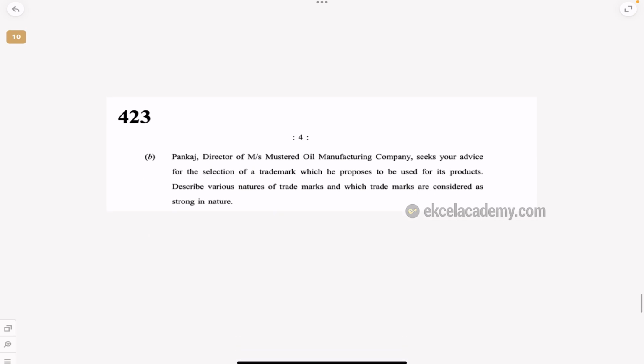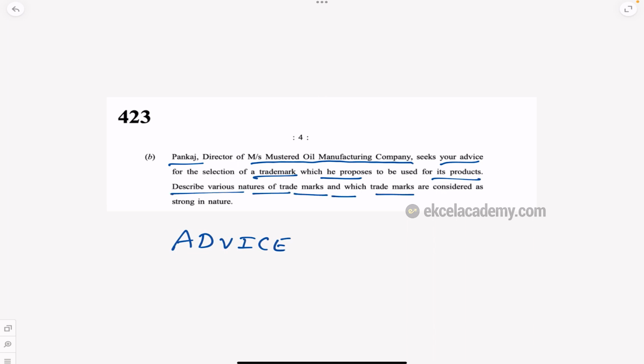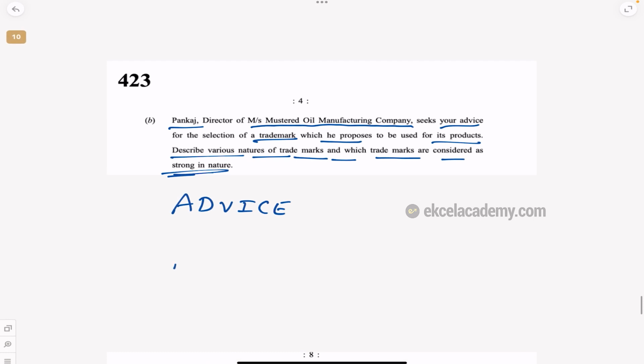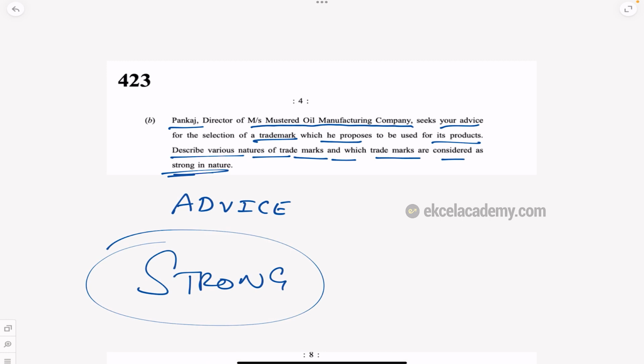Then we have another question over here. Pankaj, director of so and so company, seeks your advice. So the question itself is talking about advice. Selection of a trademark which he proposes to be used in its products. Describe the various natures of trademarks and which trademarks are considered as strong. So what are the strong trademarks? Correct? Then the natures of trademarks. So these are the 2 things they are asking. So identify that and write.